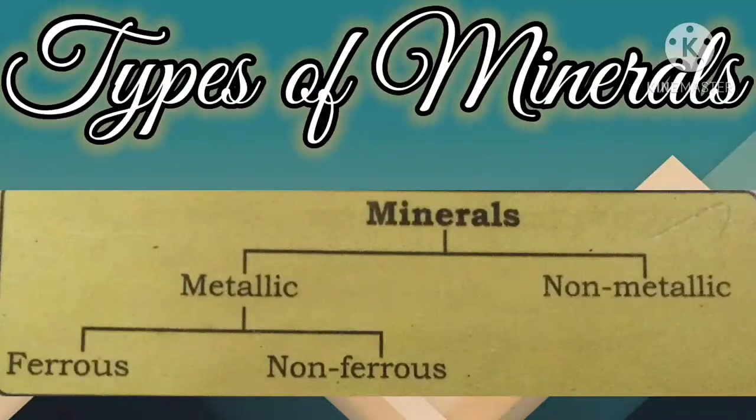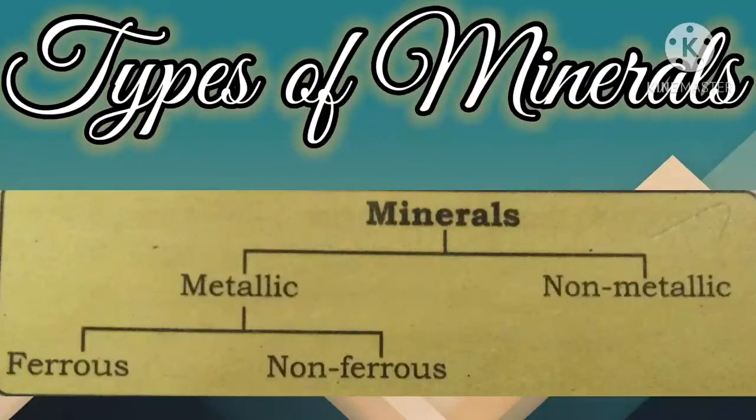Now, let me tell you about non-metallic minerals. See children, the non-metallic minerals do not contain metals. For example, limestone, mica and gypsum are examples of such minerals. Got it? So, non-metallic minerals don't contain metals. For example, limestone, mica and gypsum.